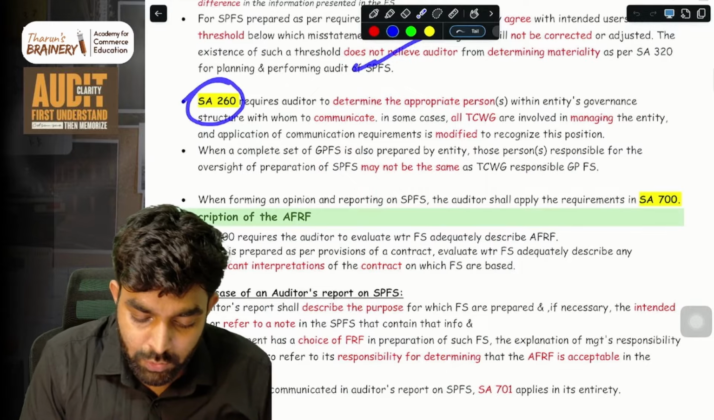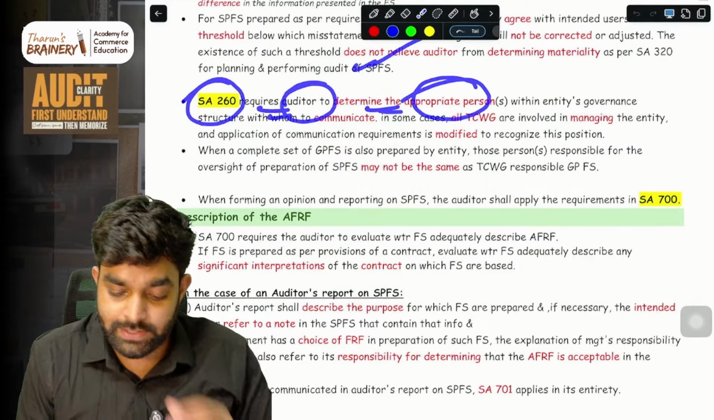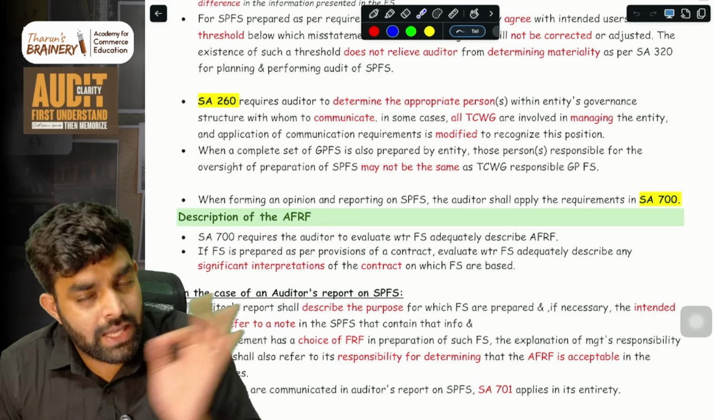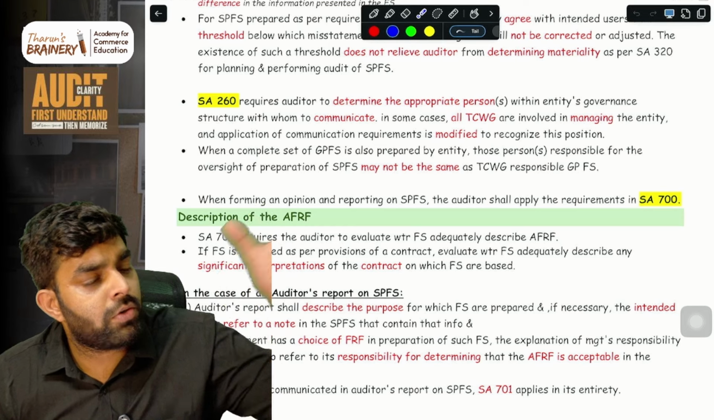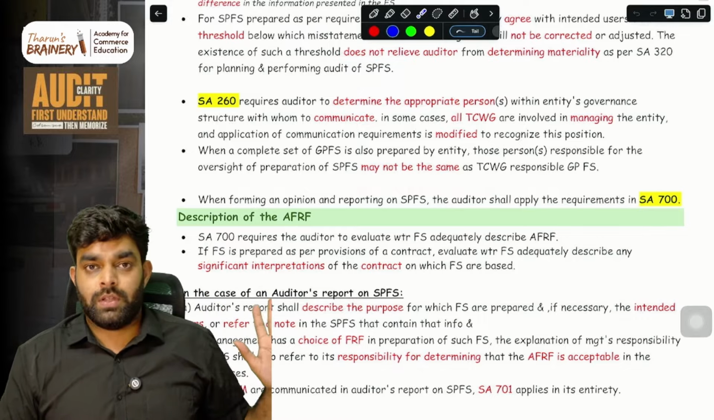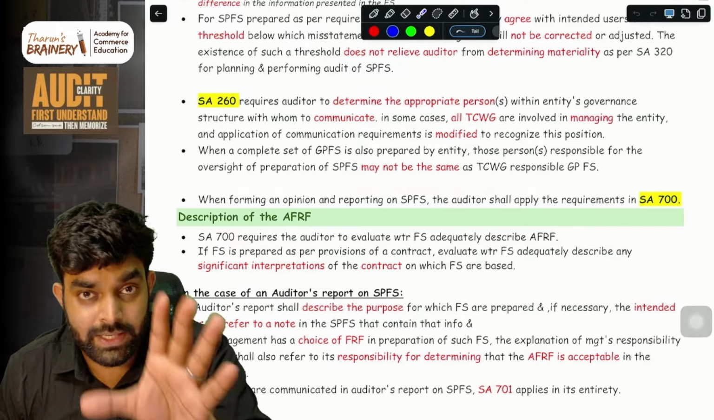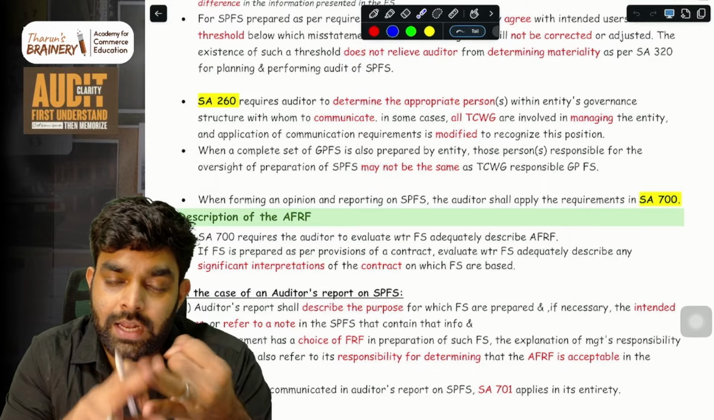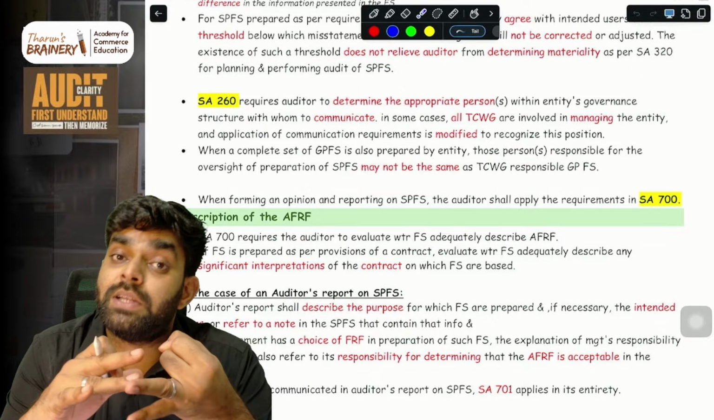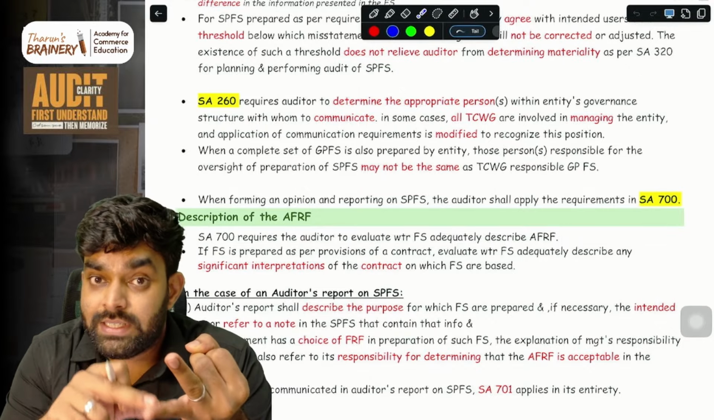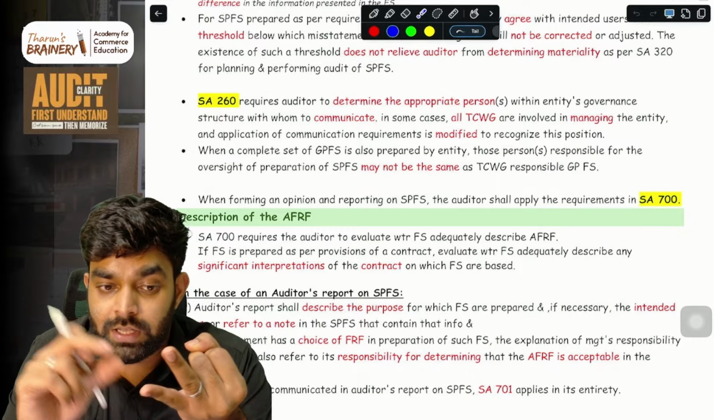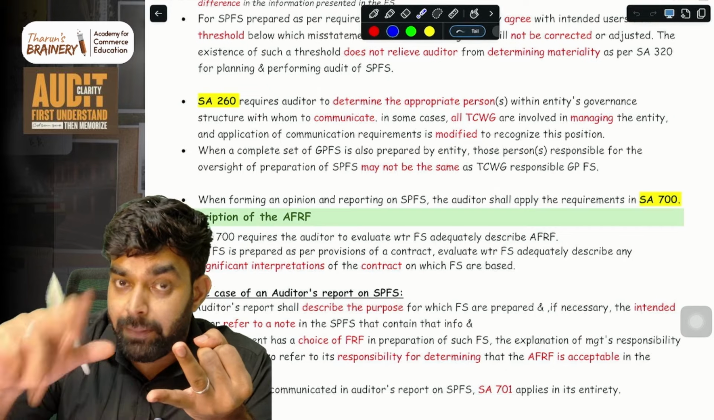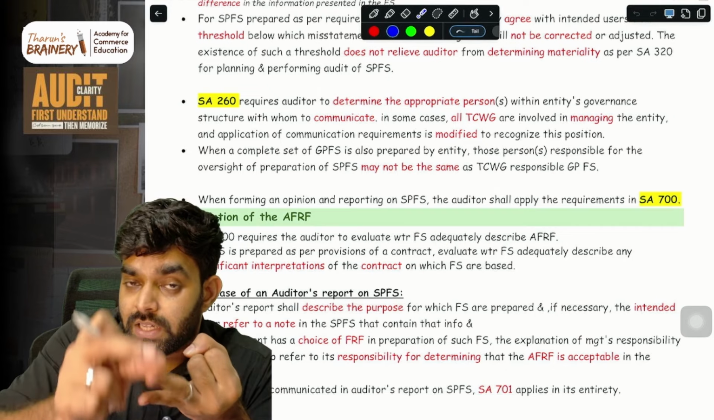Then SA 260 requires the auditor to determine the appropriate person. That is, in SA 260 we know you have to communicate with the TCWG. Same here also. When you're auditing SPFS, determine which TCWG you have to communicate with. Simple. The only thing you have to keep in mind is that a company will prepare GPFS, general purpose financial statements, and in this case may prepare special purpose financial statements also. But what is the TCWG's duty? To oversee the preparation of financial statements. So the TCWG overseeing the preparation of general purpose financial statements may be different from the TCWG overseeing special purpose financial statements.